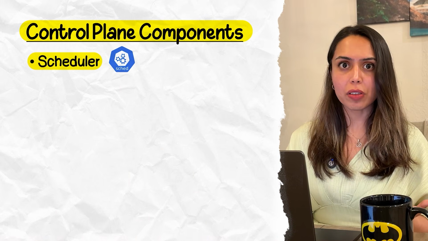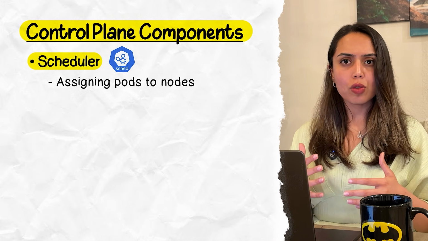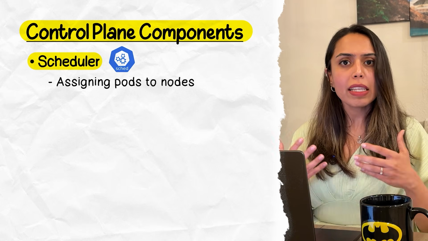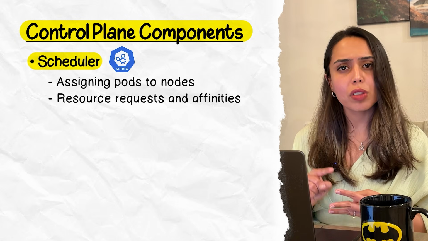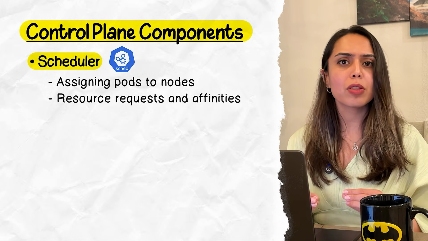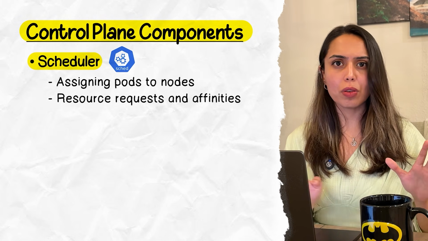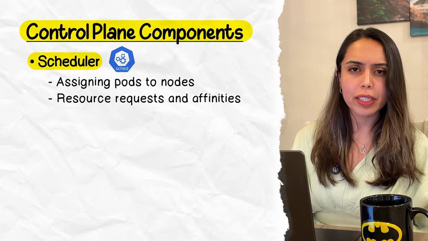Then there is the scheduler. The main job of the scheduler here is to watch for newer pods that don't have any nodes assigned yet. It looks at resource requests, affinity, and picks the best node for each pod. Now don't get confused with all the terms that I just said. We'll be going through them in a few minutes.